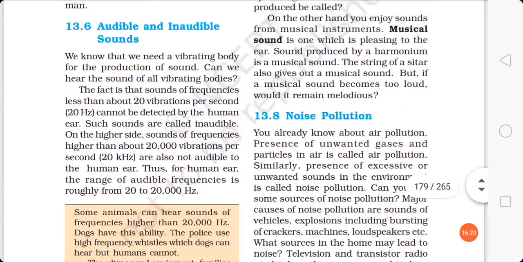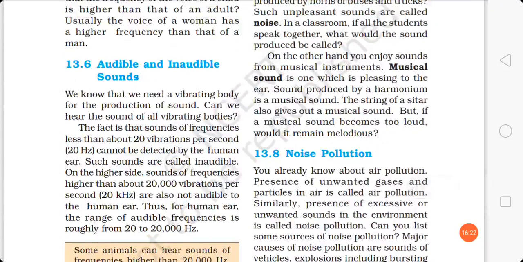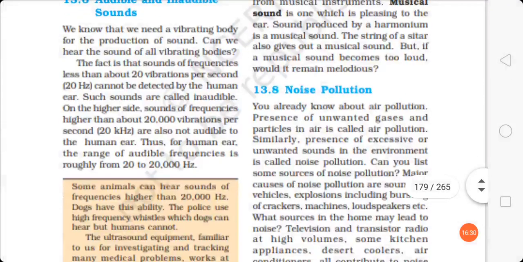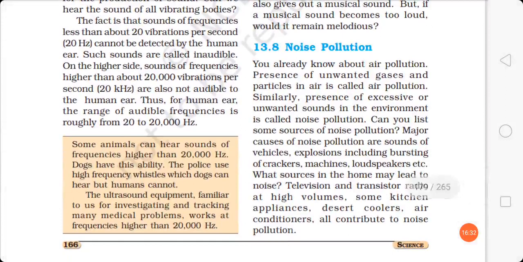Sound which is heard by the human ear and which is in the range of 20 hertz to 20,000 hertz is audible sound. Okay, or you can say sonic sound. And sound which has greater frequency than 20,000 hertz is supersonic sound, or you can say ultrasonic sound.